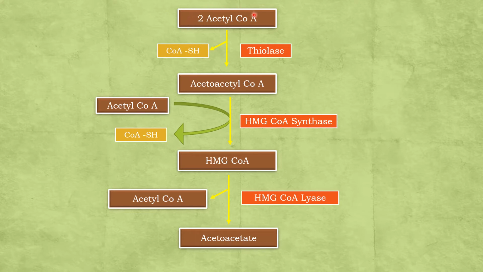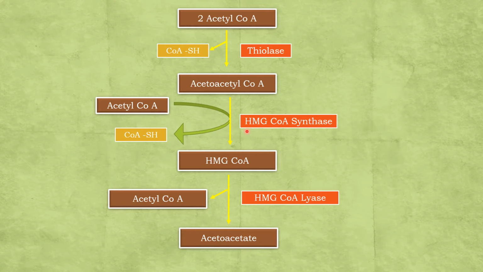Two molecules of acetyl-CoA condense to form acetoacetyl-CoA with the release of a molecule of coenzyme A. This step requires the thiolase enzyme. Now in the next step, one more molecule of acetyl-CoA condenses with acetoacetyl-CoA to form HMG-CoA.